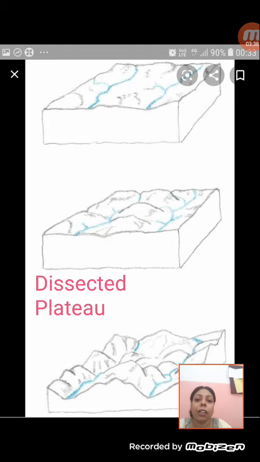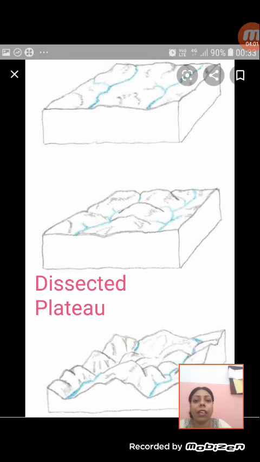Now in this third picture you have the dissected plateau. Many of the plateaus in the world have rivers moving through them. In the successive figures 1, 2, 3, you can see that when the rivers were first flowing, they did not cut the valleys.